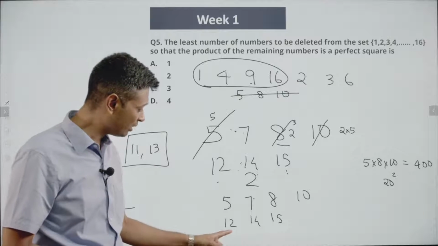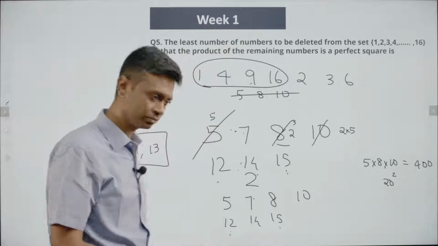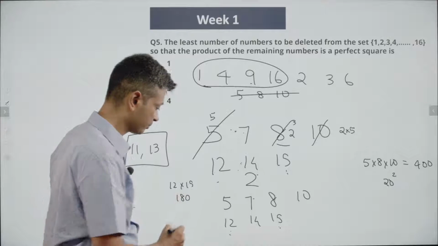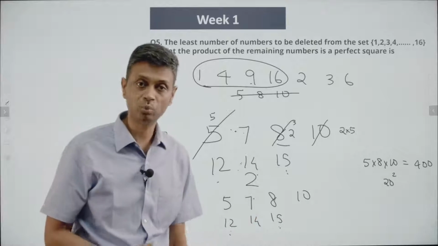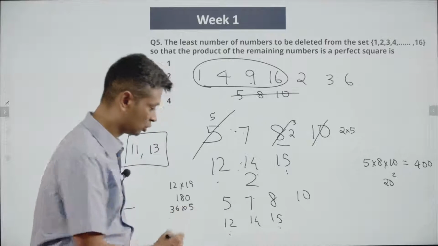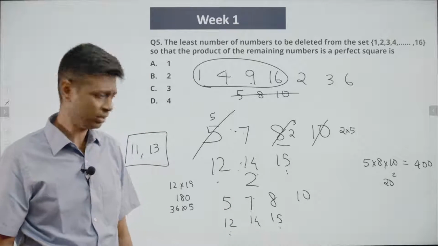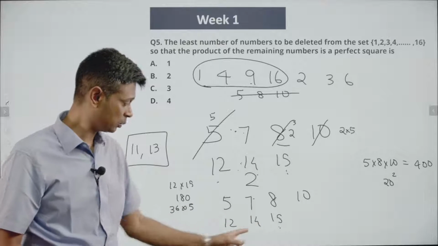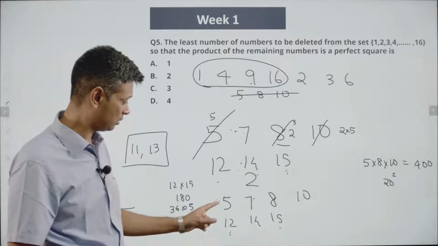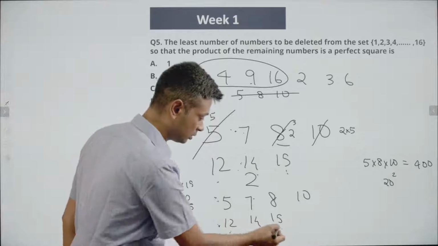And so 12 and 15 are tricky customers. I'm going to think about 12 and 15. 12 into 15 is 180. That is 36 into 5. So 12, 15 and 5, we can combine them together. Can we do that? 12, 15 and 5, these 3. That will be a perfect square.